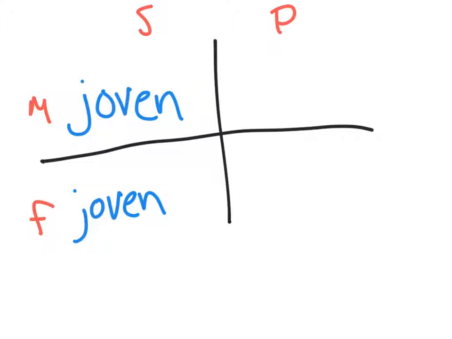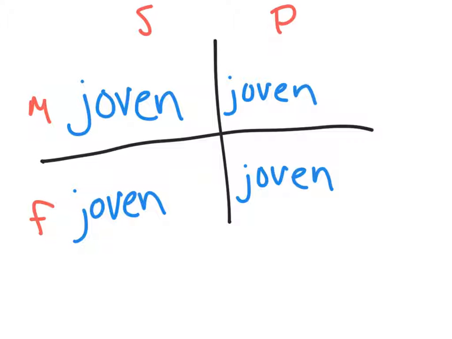Now, when it ends with a consonant, to make it plural, any word in Spanish, you have to add an ES. You can't just throw an S on it and make it jovens. You have to add an ES to any word if it ends with a consonant to make it plural. So the word joven, I'm going to rewrite it. Joven and joven.